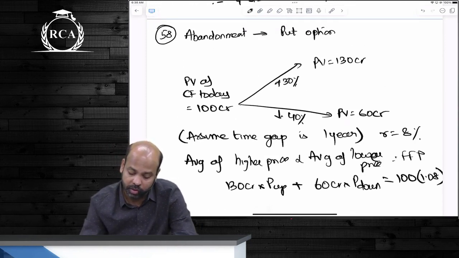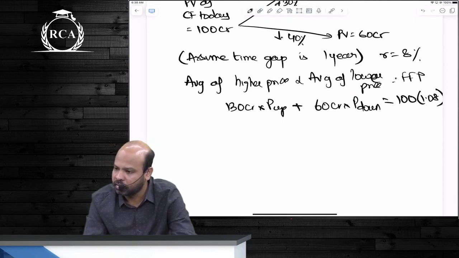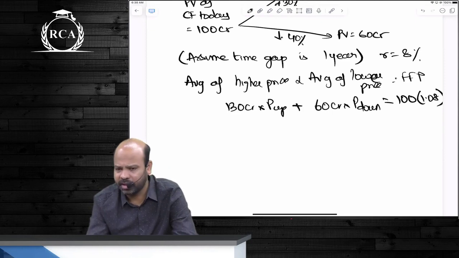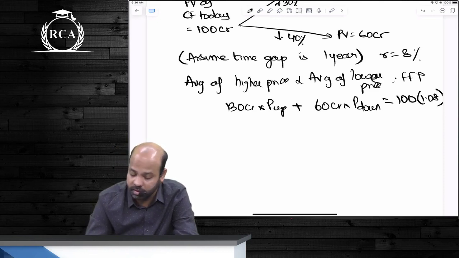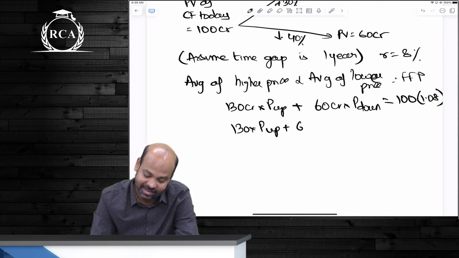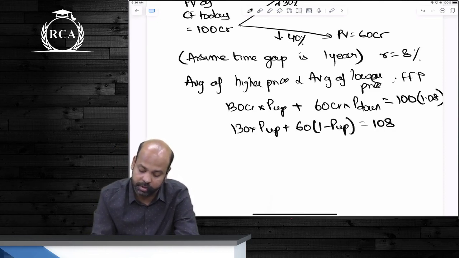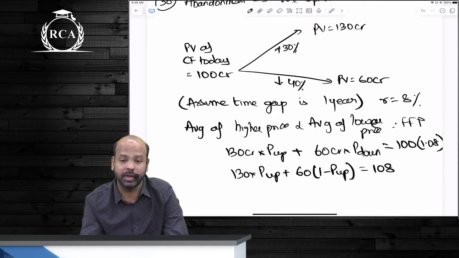S naught into 1.08, guys. What do you equate it with? Beta, nothing has been given, so directly take discrete compounding. No, beta, where is it given, e to the power value, in the question? This is what you're going to write, beta. Using this, you're going to get P up and P down, with continuous compounding here.